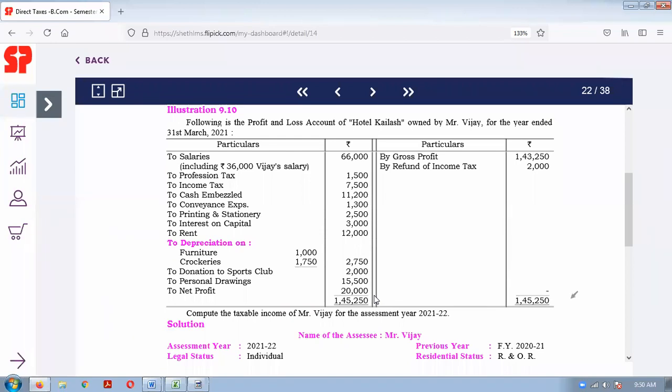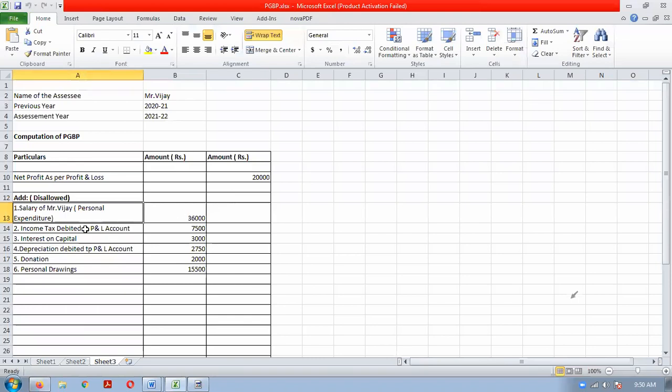So if any expenditure is not allowed, meaning disallowed, and it is debited in the profit and loss account, you will have to add back that expenditure. That's why we are adding back all that expenditure which is not related to the business: personal expenditure, capital expenditure. Okay, normally capital expenditure should go in the balance sheet.